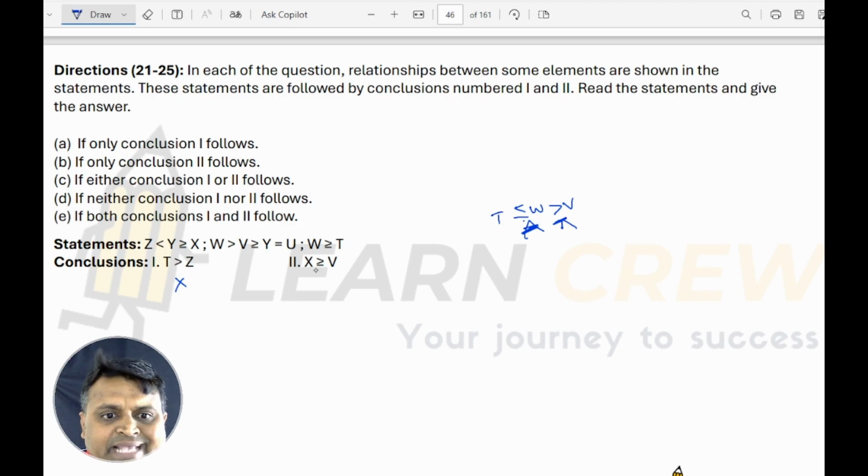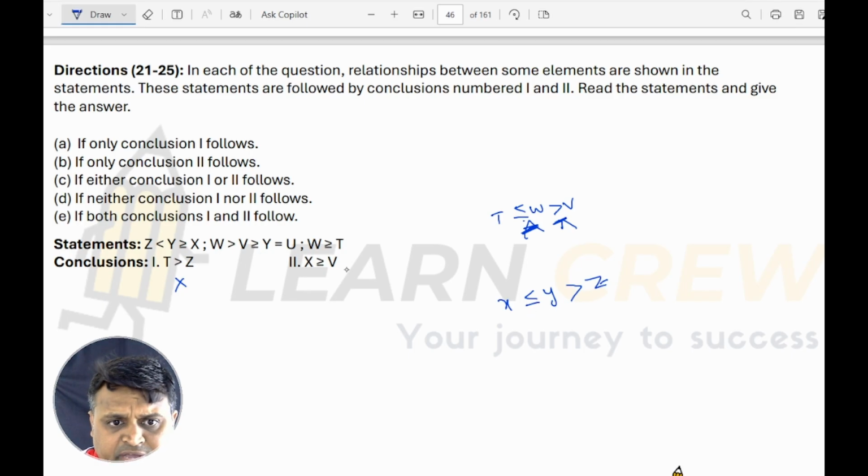And here, x greater than or equal to v. I have to start from x. Here if you see, x less than or equal to y, greater than z. Z less than y means y greater than z. Now, do you have anywhere the relation? So two multiple relations are there.